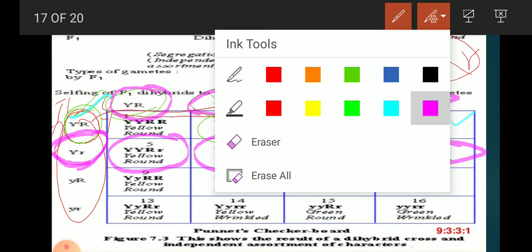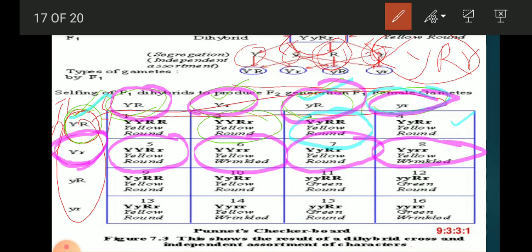Then the next one, small y small r capital R, it will cross with capital Y small r capital R, so we write here capital Y small y capital R, because we have to write the dominant. So in Y, capital Y is dominant, so we'll write this one first.